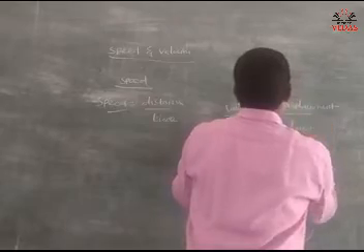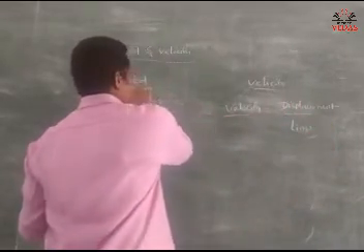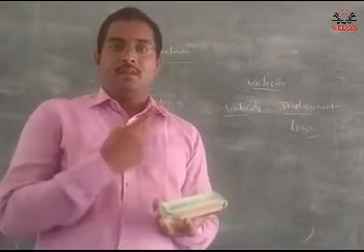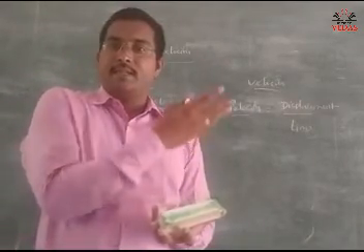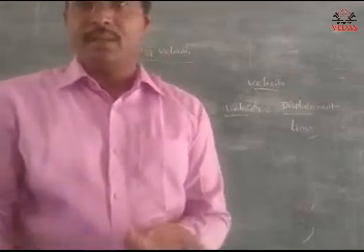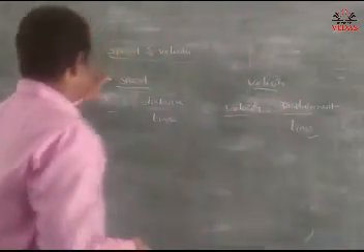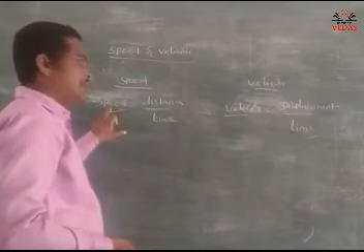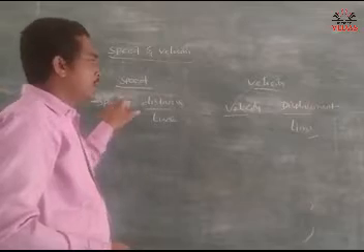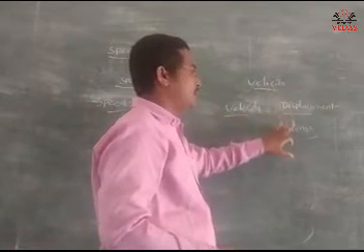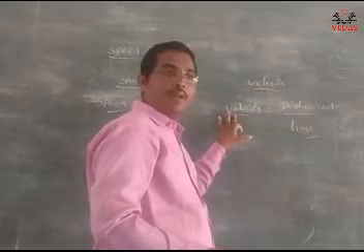What is the difference between speed and velocity? Here it is distance, there it is displacement, and the time interval is similar. Once again, the distance covered by an object per time interval is called speed, and the displacement covered by an object per time interval is called velocity.